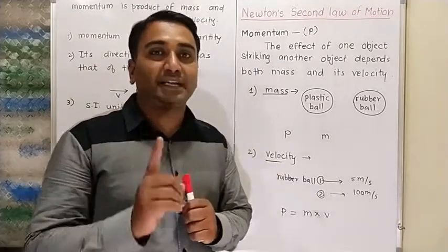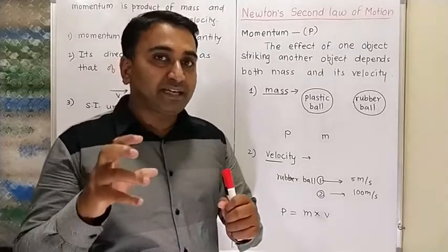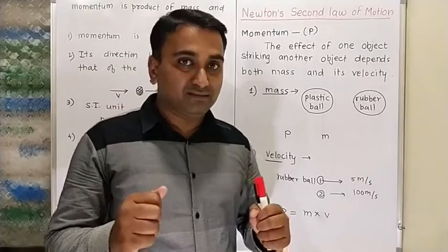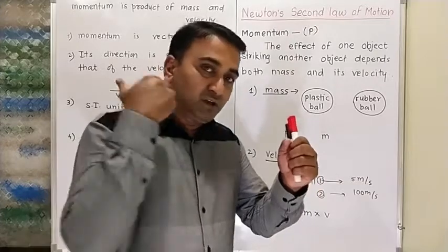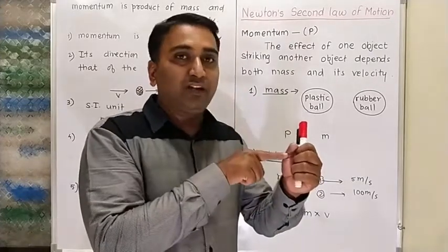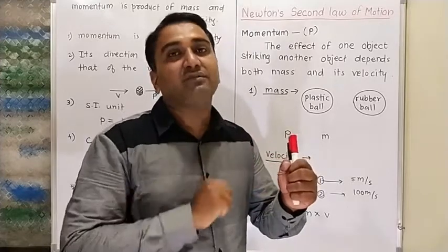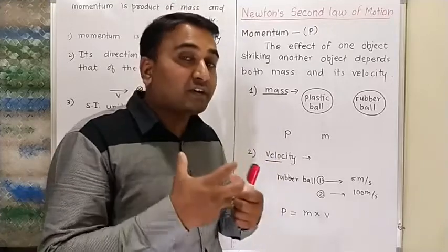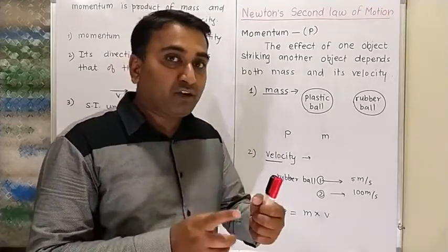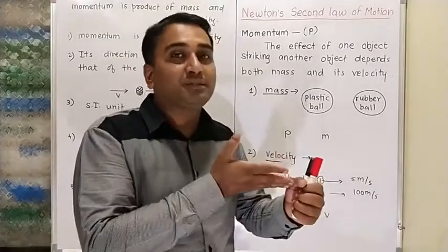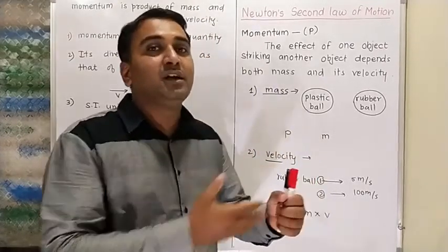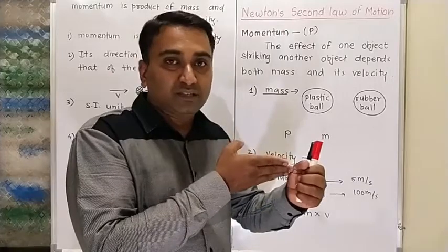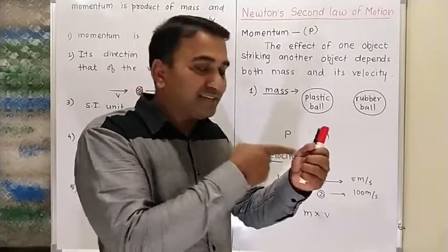There are two objects, object A and object B. Object A is in motion, having its own velocity and mass, and when the former object strikes the latter object, there is definitely a change in velocity of both objects. The former object has collided with the second object, so definitely there is an effect on the second object.